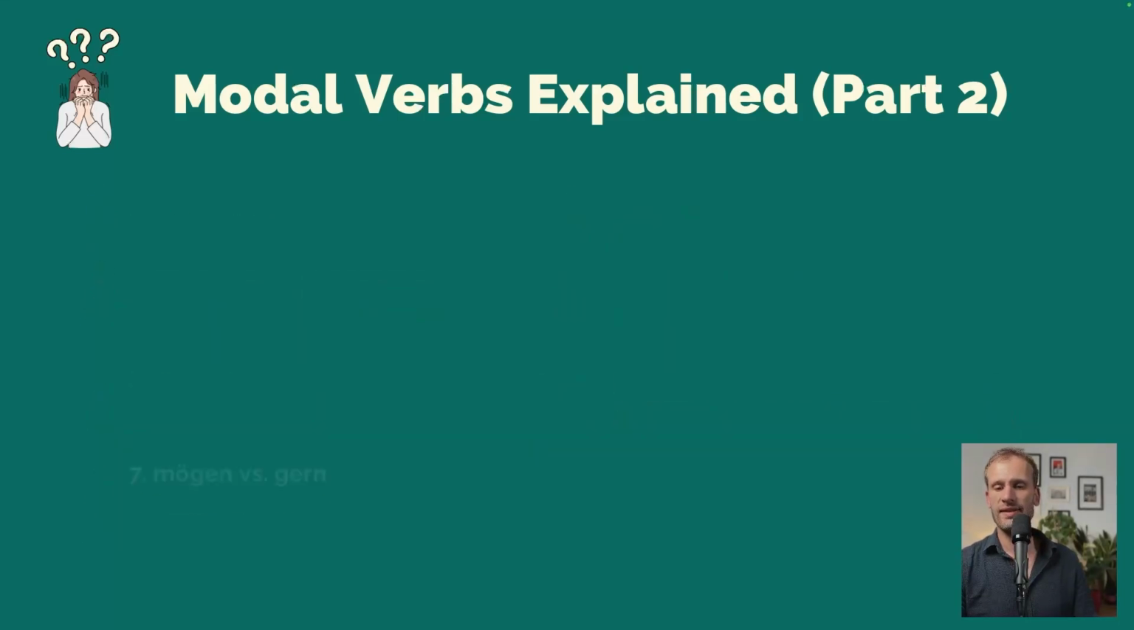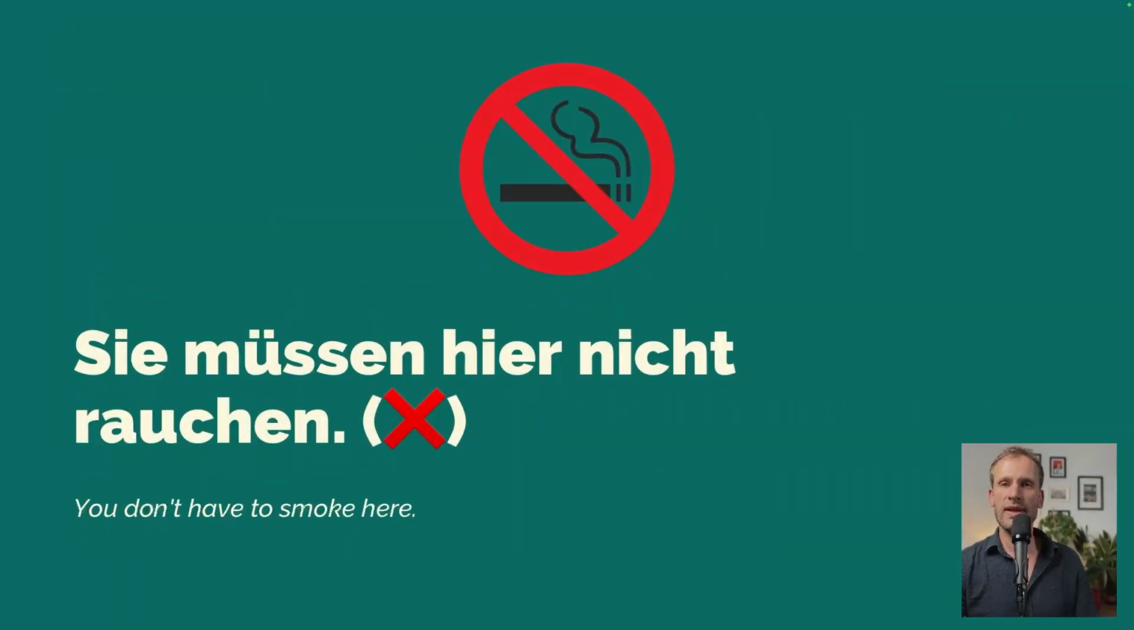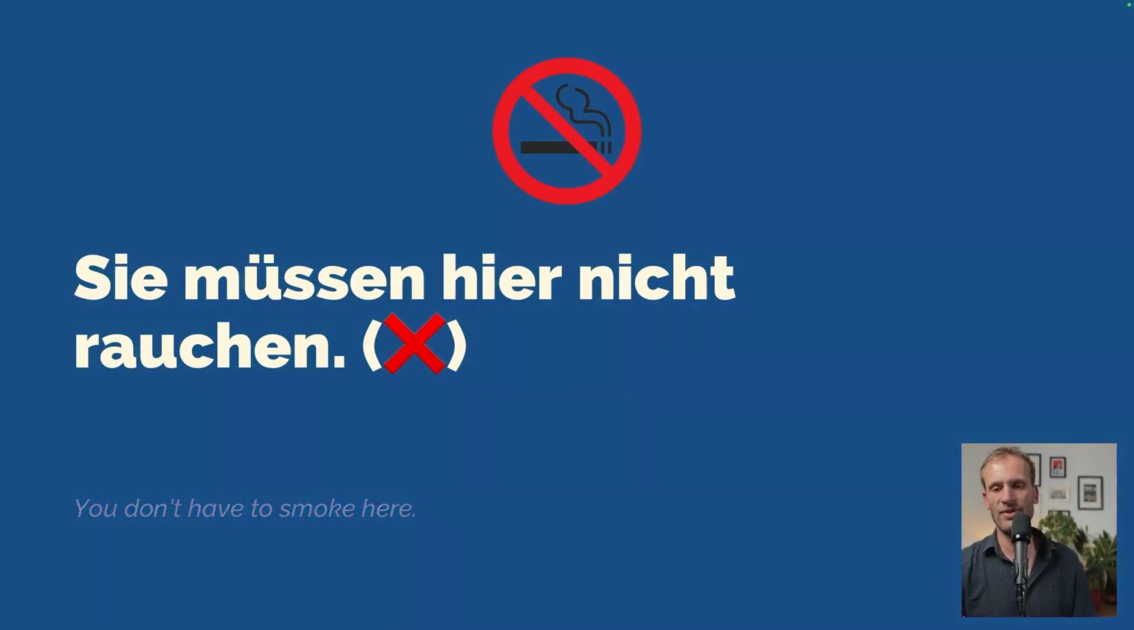And our first sentence is the following. Sie müssen hier nicht rauchen. In English, you don't have to smoke here. So you're not forced to smoke here. Doesn't make much sense, does it?